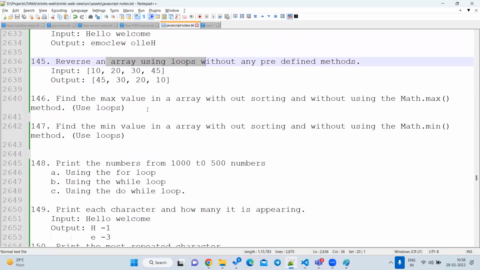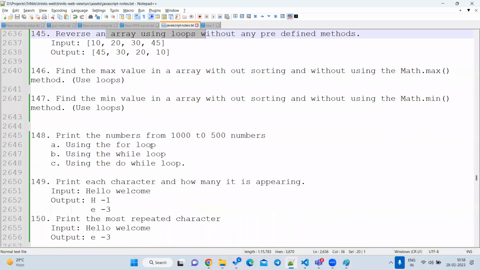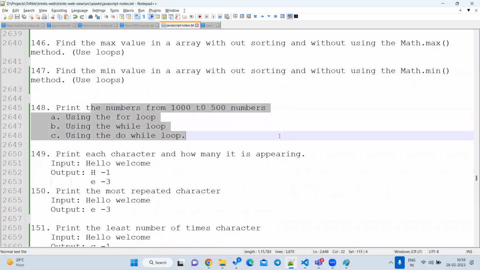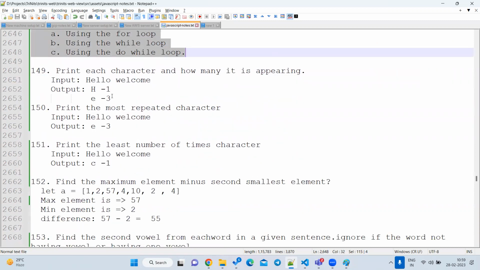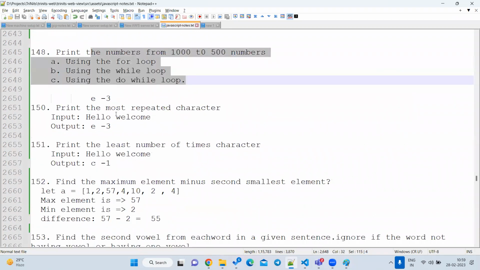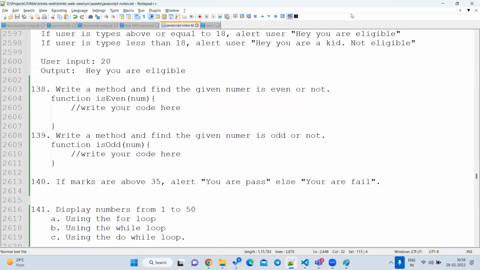Don't do this one. Let's go for this program, 1000 to 500 something. This is also only using the numbers. The remaining programs, don't do them, we'll do them tomorrow. Okay, so I'll stop the